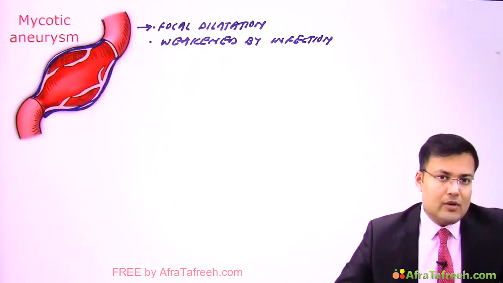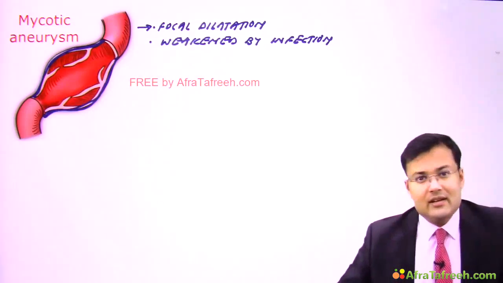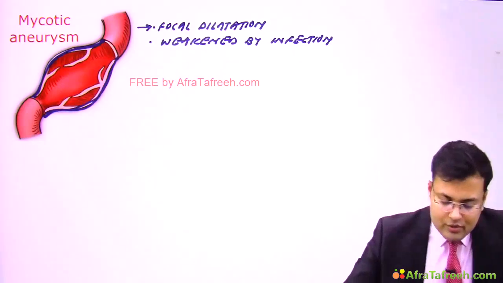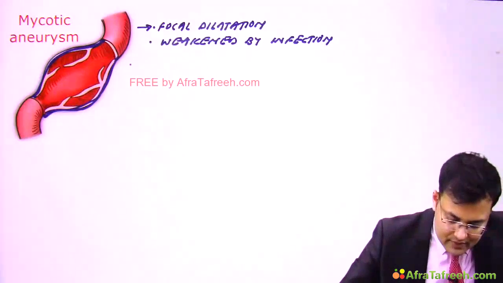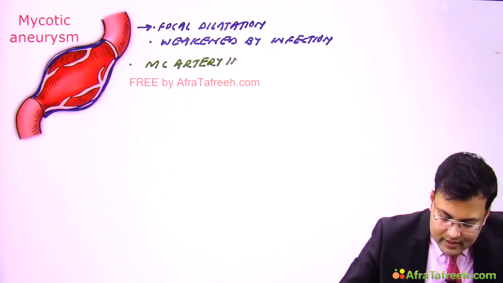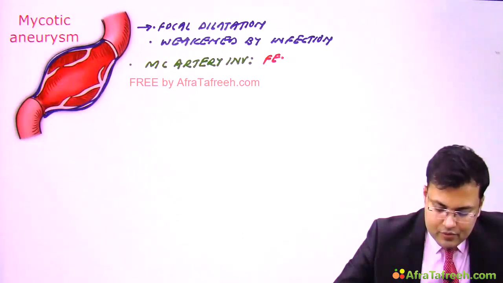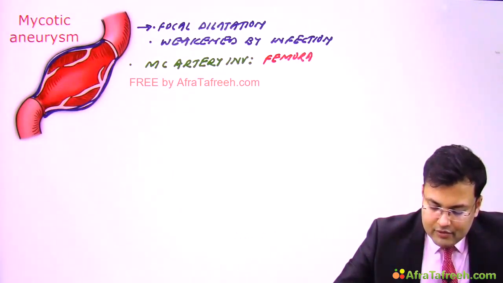Now what is the most common organism responsible? You must know what the organism present in the skin is. It's Staph aureus. So 2 important points. First, what's the most common artery involved? It's femoral, followed by aorta.